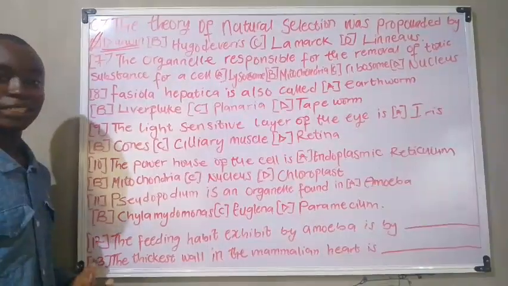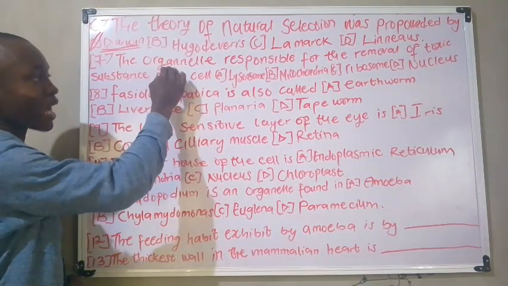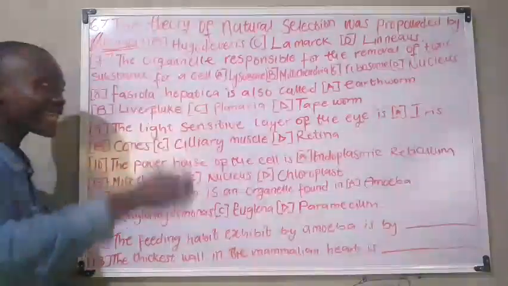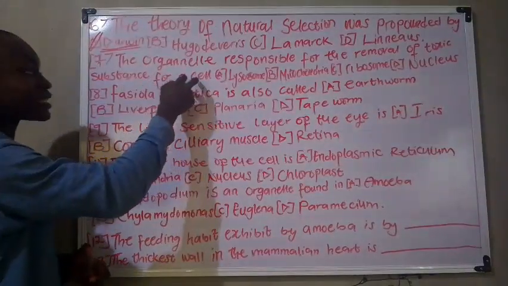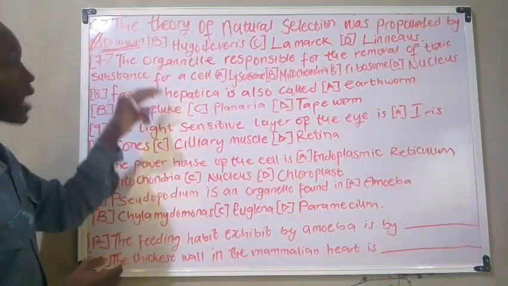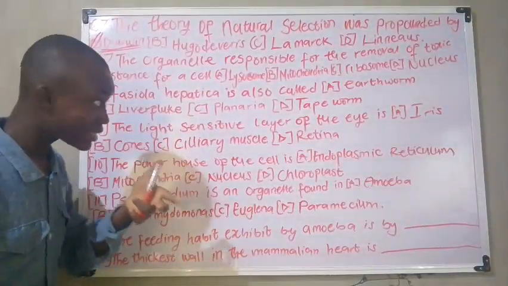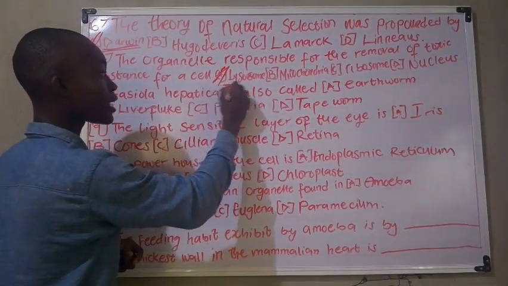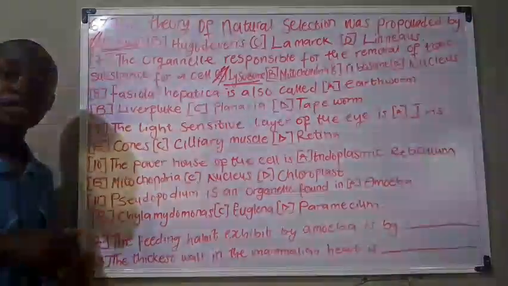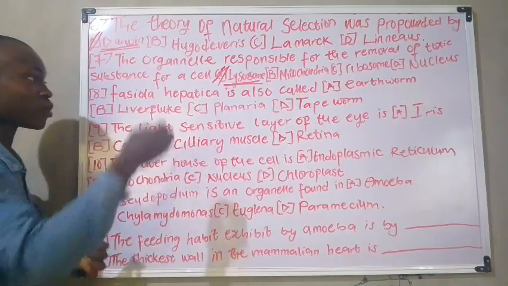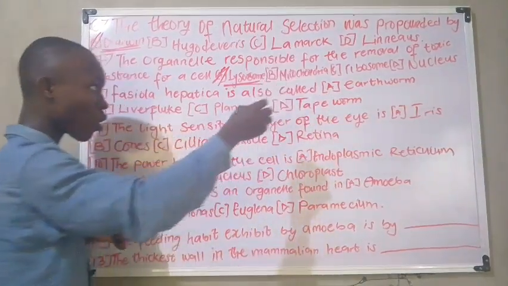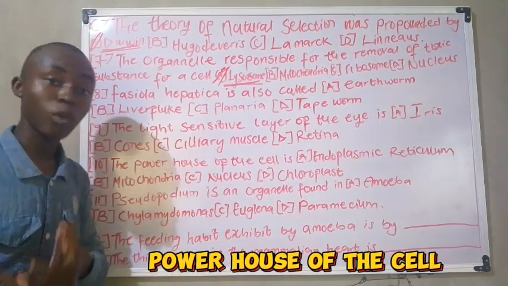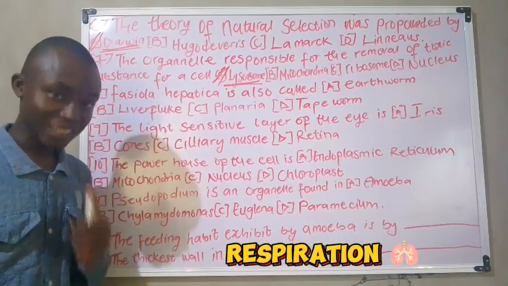Now moving on to the next practice question, we have: the organ responsible for the removal of toxic substances from a cell is what? The organ responsible for the removal of toxic substances is simply the lysosome. Lysosome is responsible for the removal of toxic substances from the cell. Now for option B, mitochondria is regarded to be the powerhouse of the cell, and it is also responsible for respiration in the cell. That should be noted.